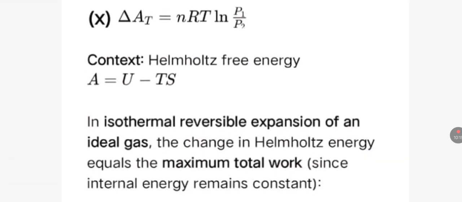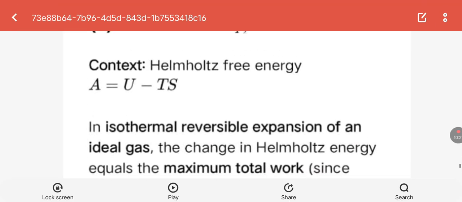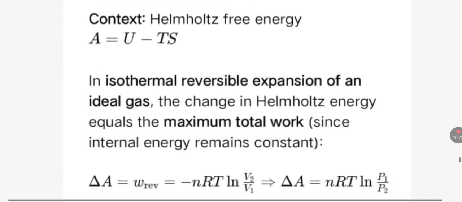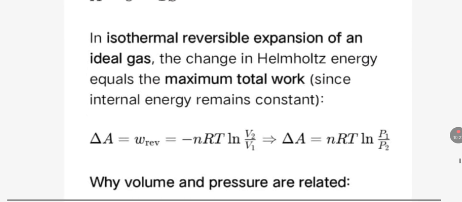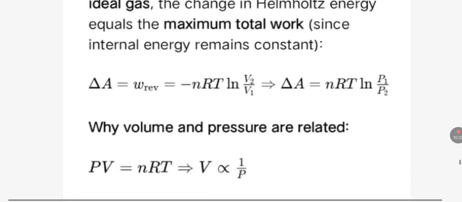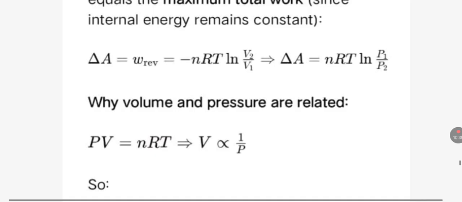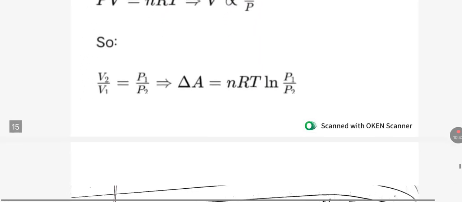Now delta A at constant T is equal to nRT logarithm P1 upon P2. This is from Helmholtz free energy. A is equal to U minus TS. In isothermal reversible expansion of an ideal gas, the change in Helmholtz energy equals the maximum total work. Delta A is equal to work, which is equal to minus nRT log V2 upon V1, and as we know that volume is inversely proportional to pressure, this equation becomes like this.